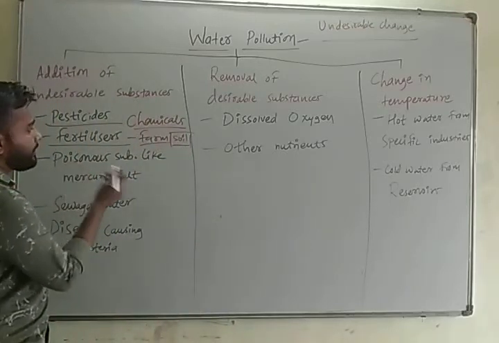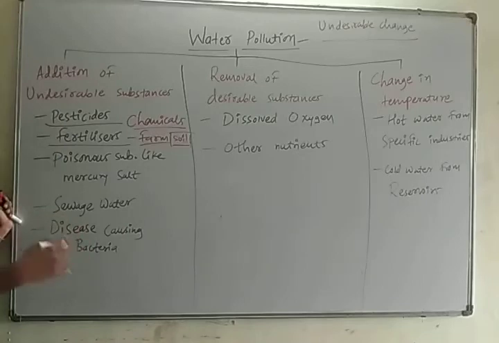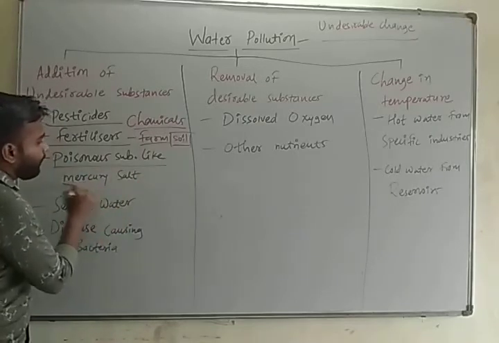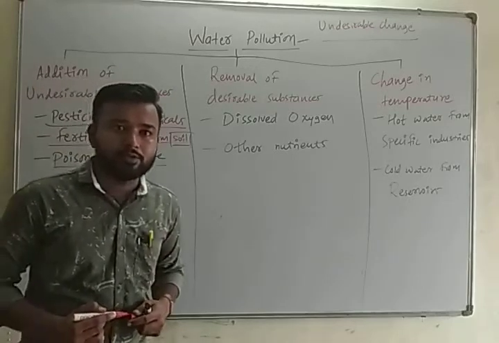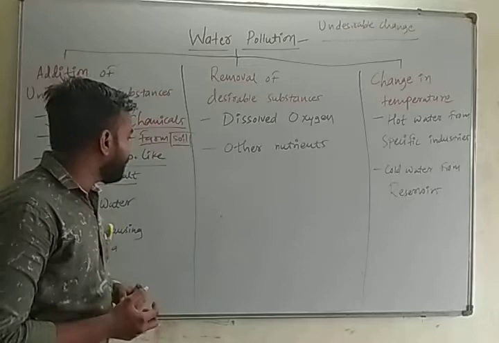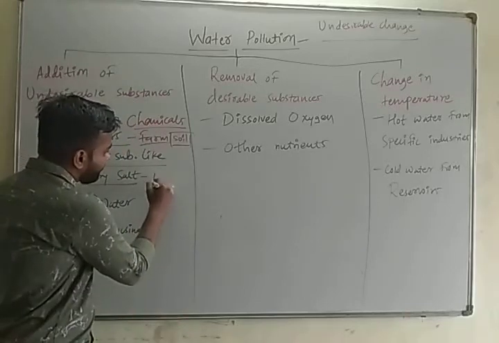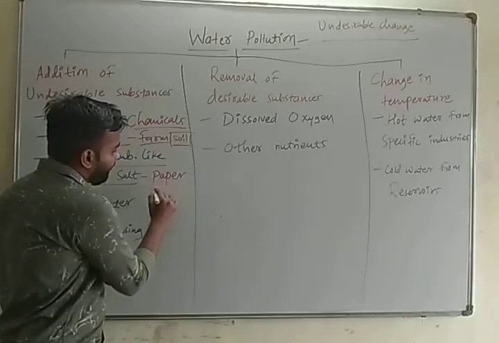Another undesirable substance getting added to our water bodies is poisonous substances like mercury salt. So what is mercury salt? Mercury salt is used in paper industries.